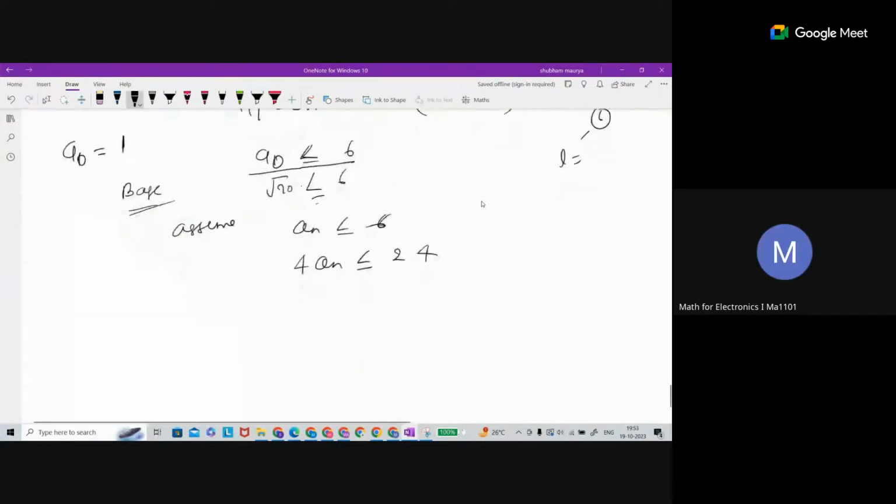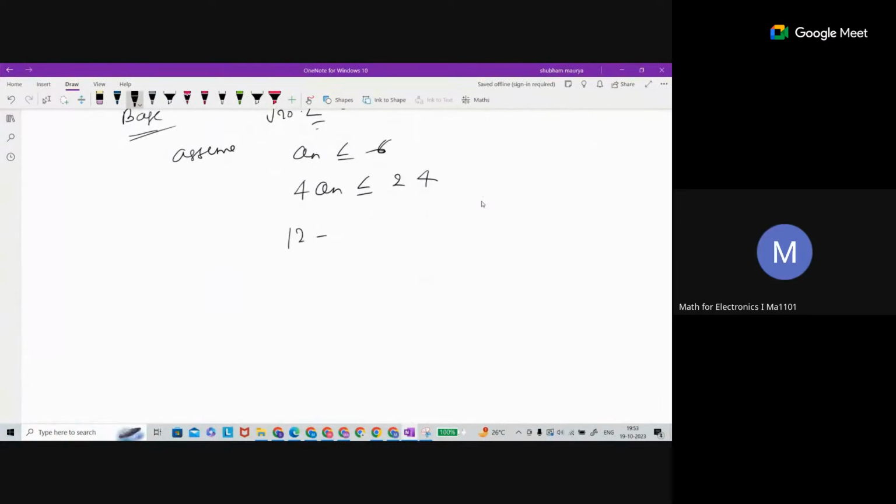Yes, sir. Now if you add 12 to both sides, what is going to be this? 36. Now if you take the square root on both sides, 6 you get, right? Positive square root. 6 you will get, correct?